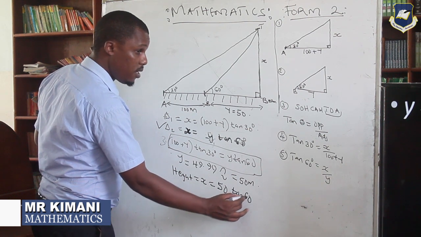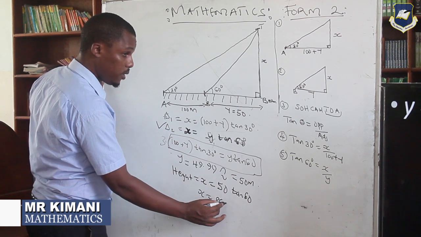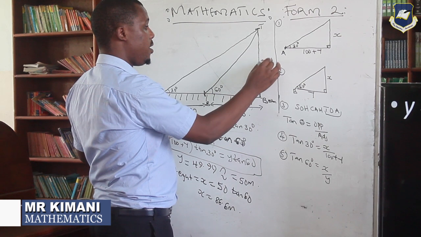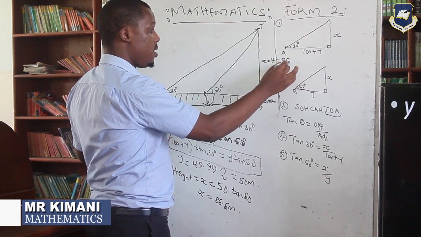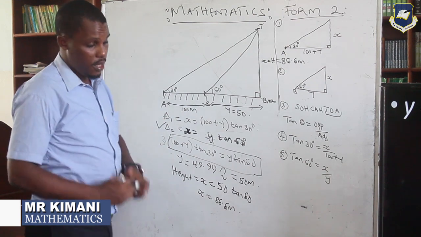That and 60 is what you're going to find our x as what? As 86.6 meters. So this one is our x, which is the height. Then you're saying the answer is what? 86.6 meters. That's all the job that you're going to be doing. You can see my working there.